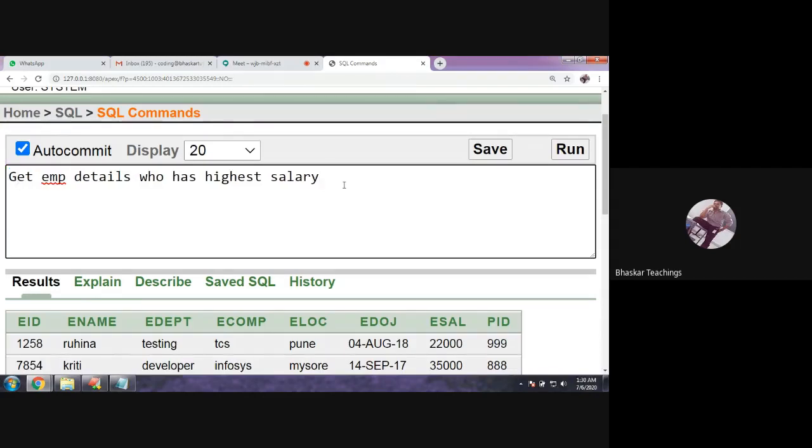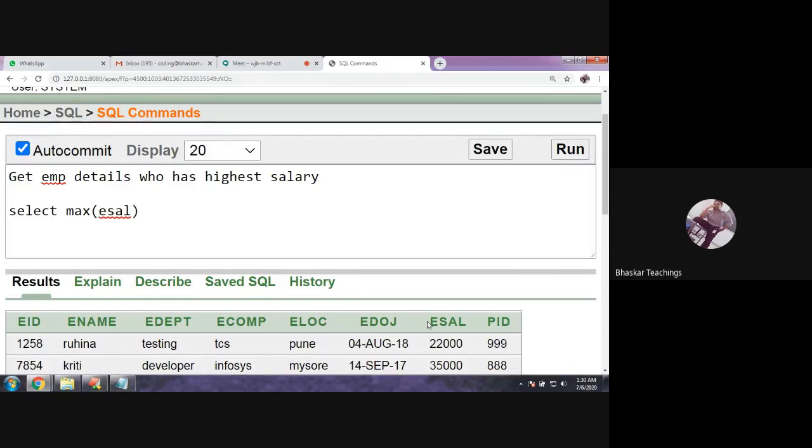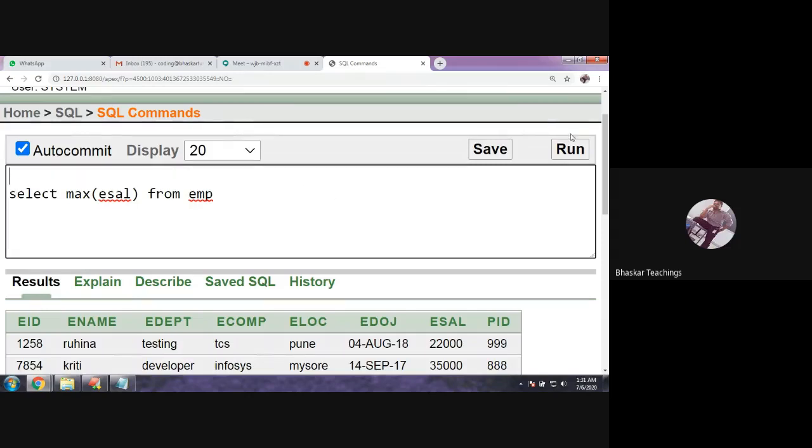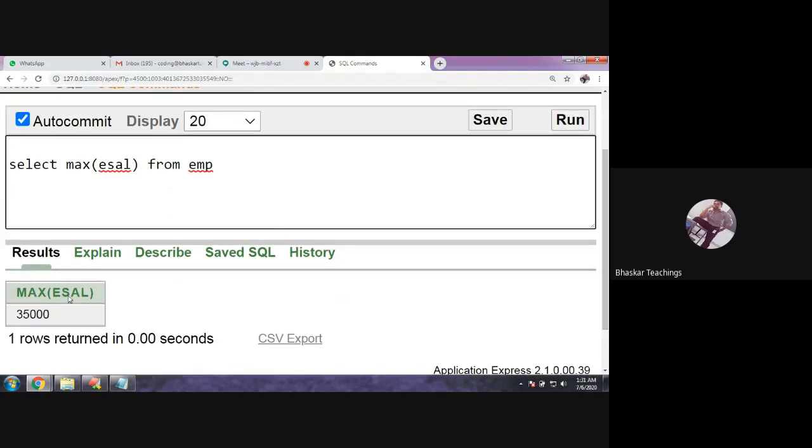If you write it like this, we have an aggregate function, MAX, to find the highest value of a column. My column is ESAL, the column in which you have salaries. So I'm performing the max function to get the highest value: select max of ESAL from EMP. This would give only the number, the highest salary itself. Let us run it. The result is 35,000.